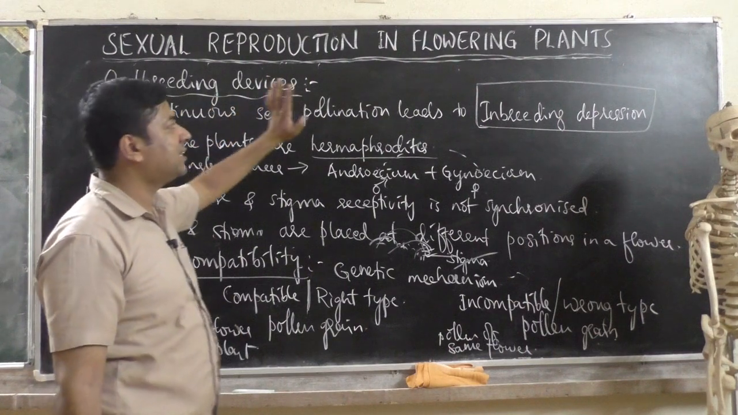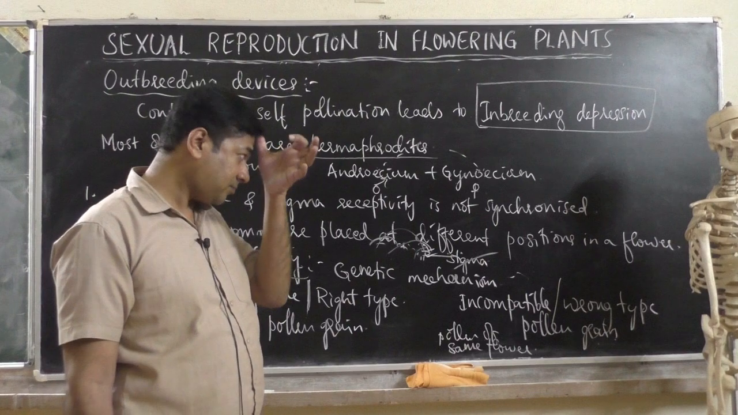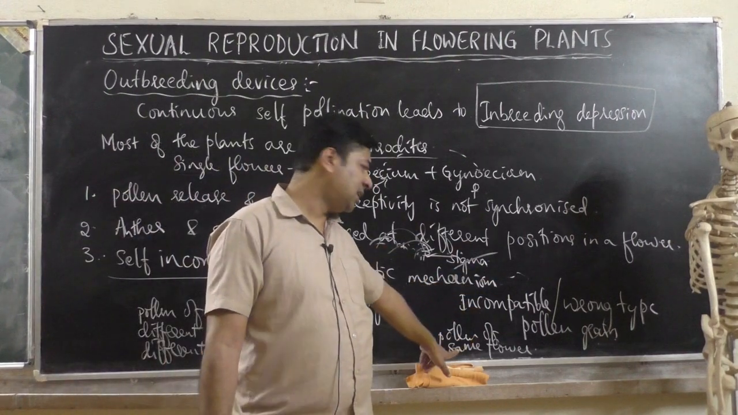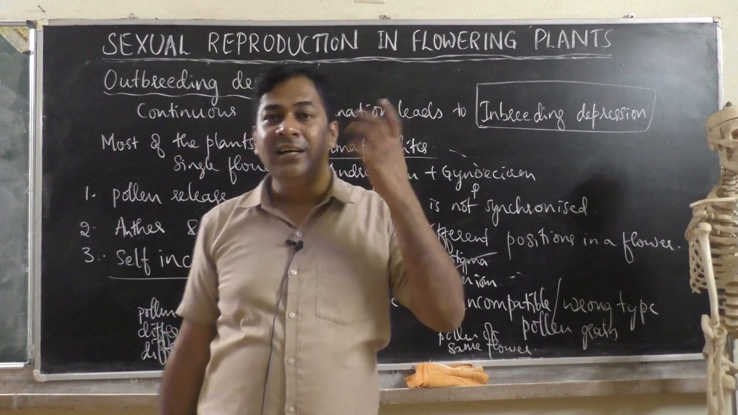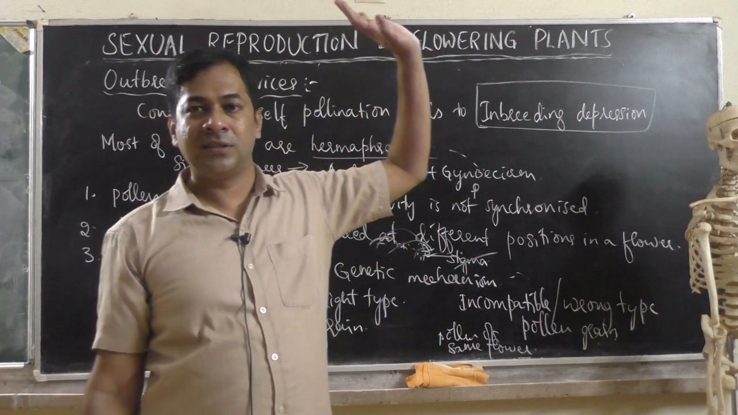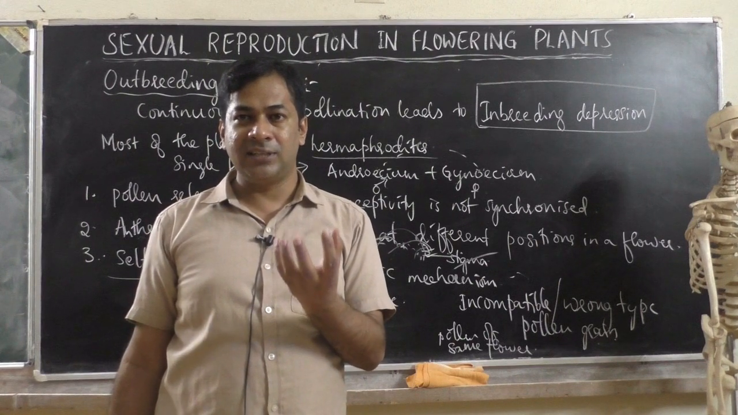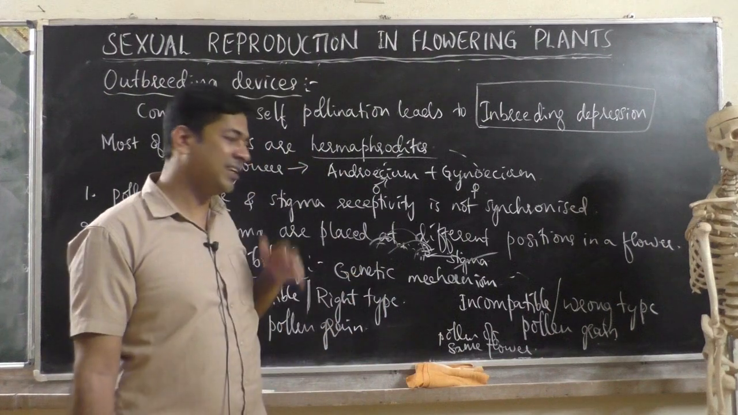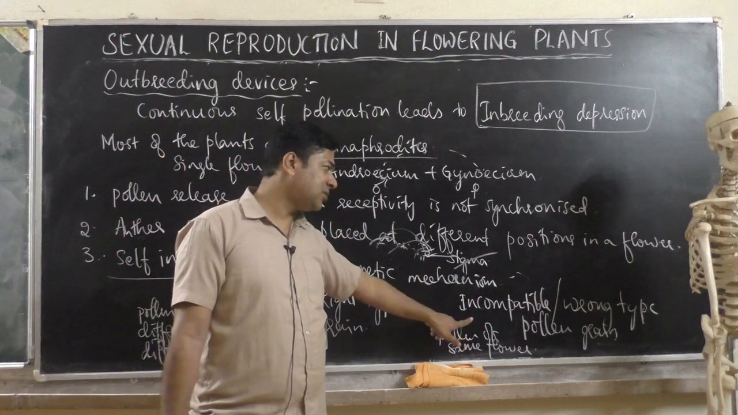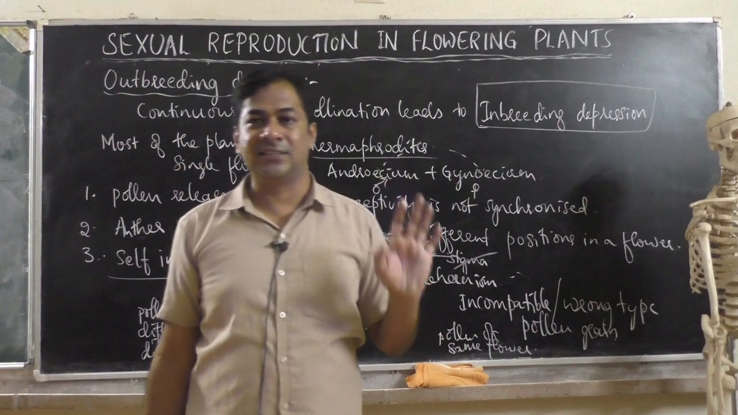because outbreeding device means rejecting self-pollination and accepting cross-pollination. So wrong type of pollen grain means pollen grain of the same flower or pollen grains of different species of plants. Like pollination is happening in rose, so it doesn't require pollen grain of mango, so it is the wrong type. You understood the wrong type of pollen grain, which the flower rejects.